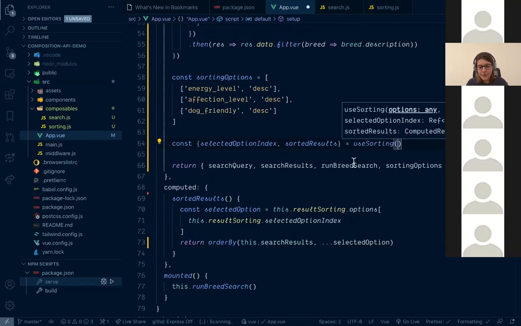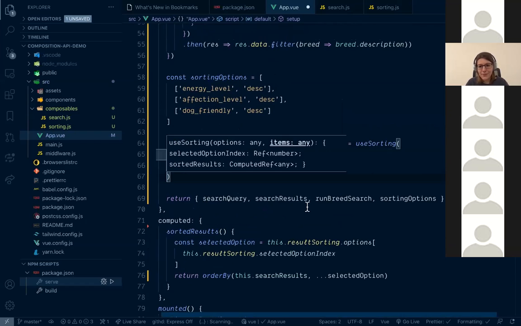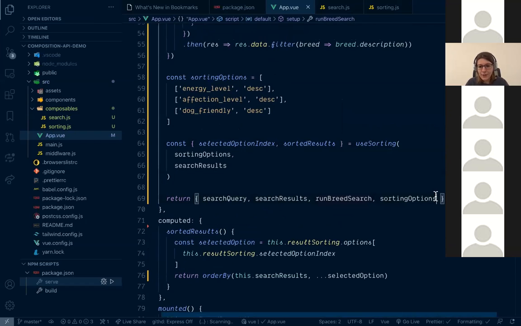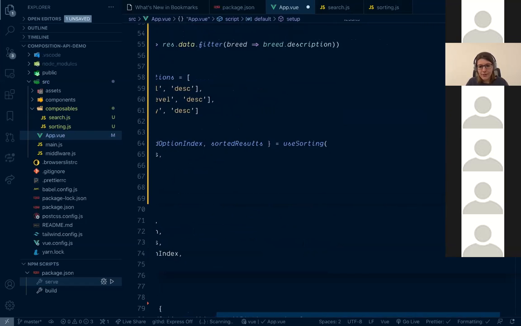And we pass sorting options as a first parameter. And let's pass search results as second, first without computed. And we need, of course, to return it from here. Option index and sorted results.